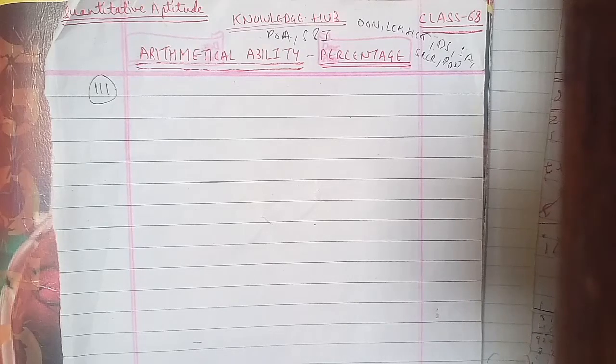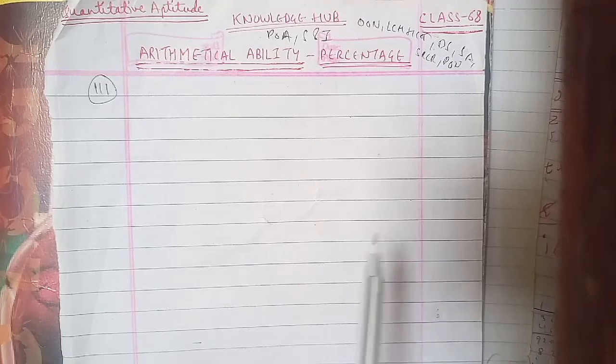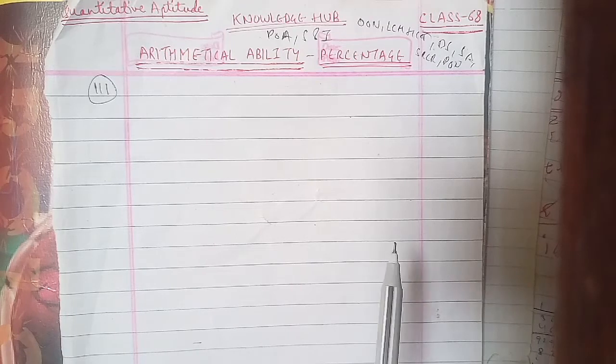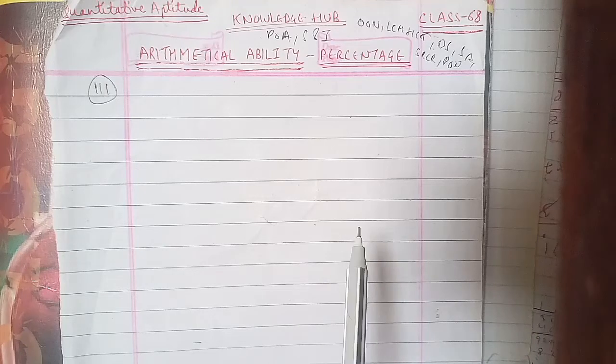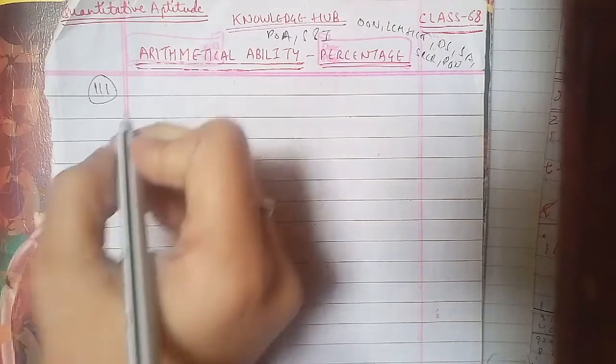We'll go ahead with the 111th question of the session. The question is that the price of a car is rupees 3,25,000. It was insured to 85% of its price. The car was damaged completely in an accident and the insurance company paid 90% of the insurance. What was the difference between the price of the car and the amount received? Options we have are 32,500, 48,750, 76,375 and 81,250. This has been asked in a bank PO question paper as well, so it is an important one. Let's go ahead.